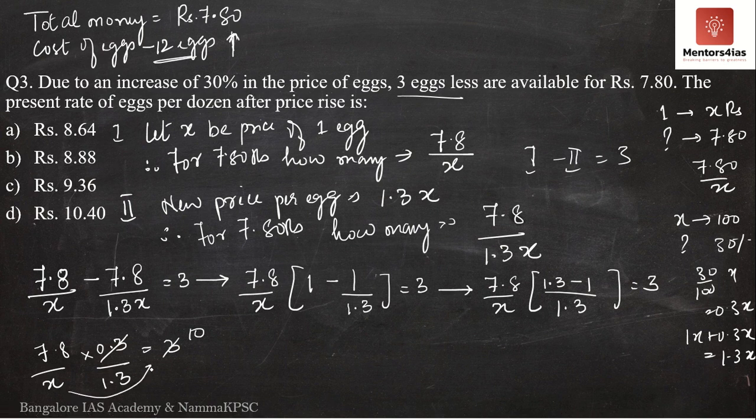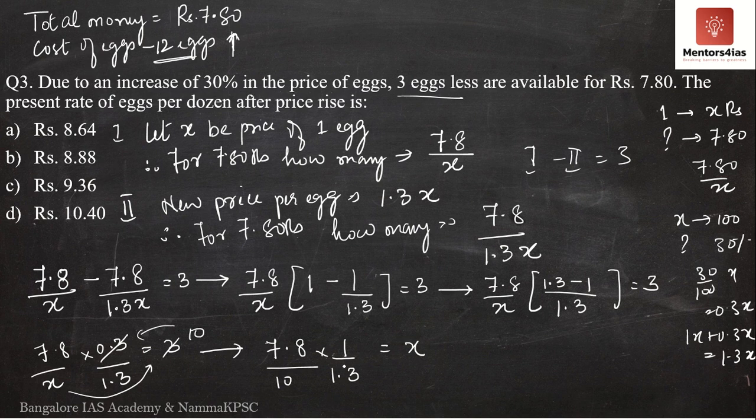So now I will bring x to the right hand side. I will take 10 to the left hand side. What do I have? I have 7.8 divided by 10 into 1 divided by 1.3 is equal to x. Now I can write this as 78 by 13 into 10. You can just cancel the decimal point in the numerator and the denominator by multiplying and dividing by 10.